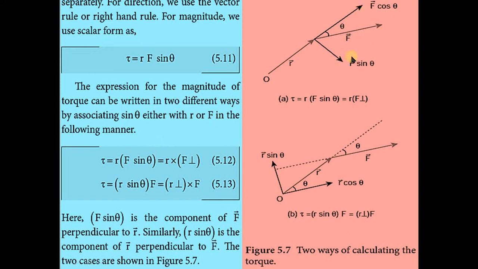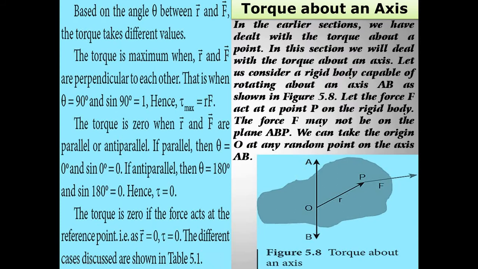This is the figure. It represents the F vector component perpendicular to the R vector, and the R vector component perpendicular to the F vector. In the first case, F vector perpendicular to R vector, tau is equal to R F sin theta. The second case is tau is equal to R sin theta into F, meaning the R vector component is perpendicular to the F vector.